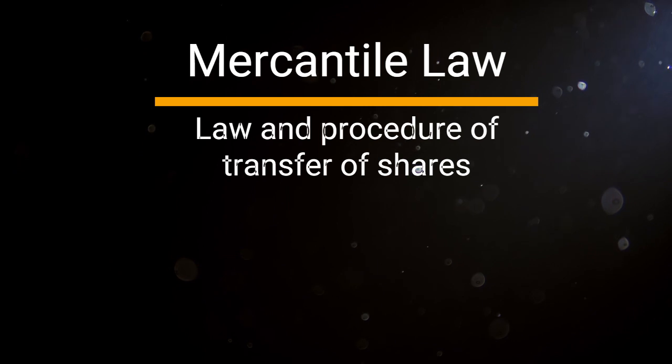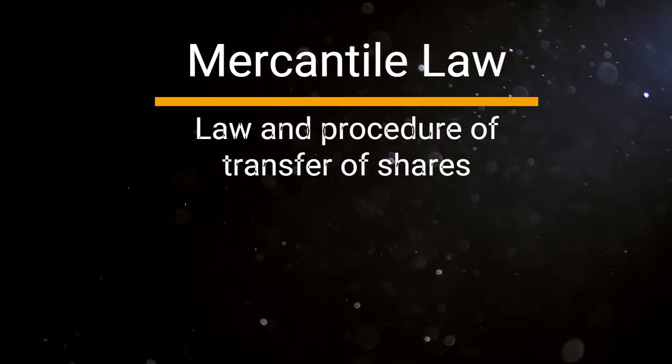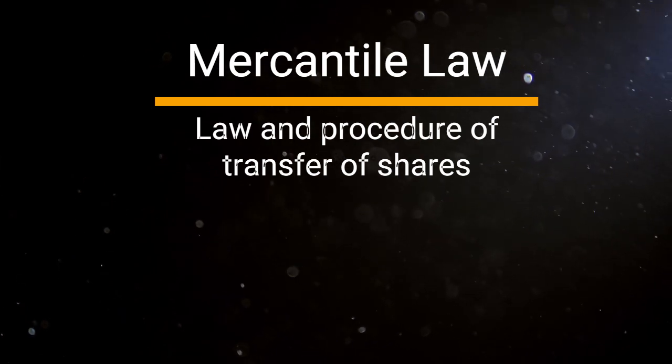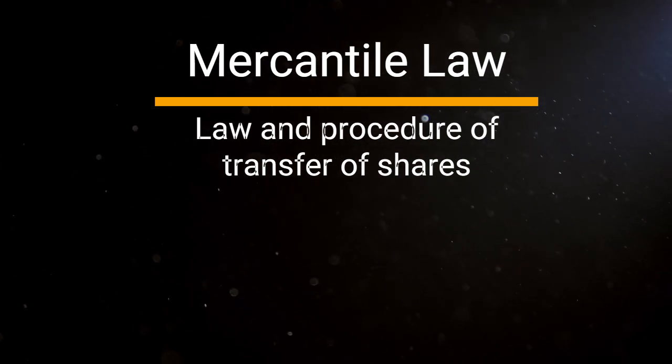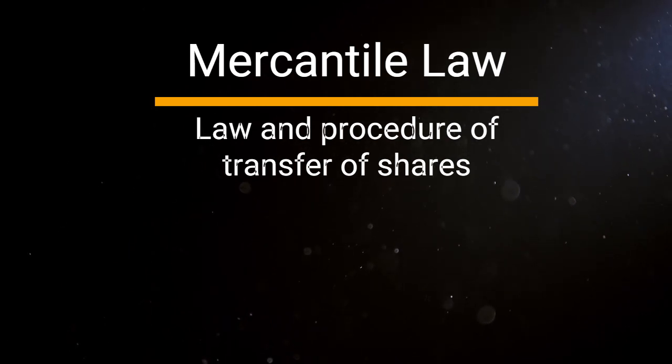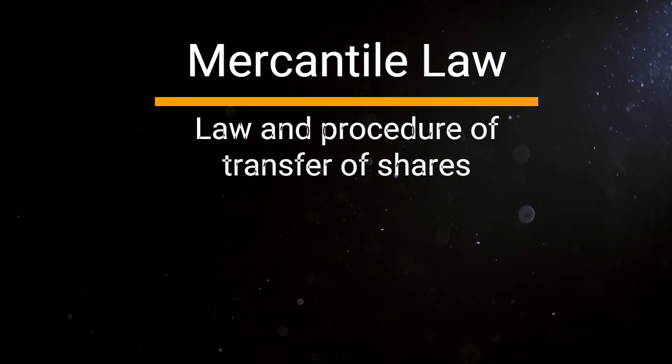Heading number 9. Restrictions on transfer of shares. Shares are freely transferable unless the company's Articles of Association impose restriction on such transfer from one person to another. Heading number 10. Procedure of transfer of share. 1. Application.